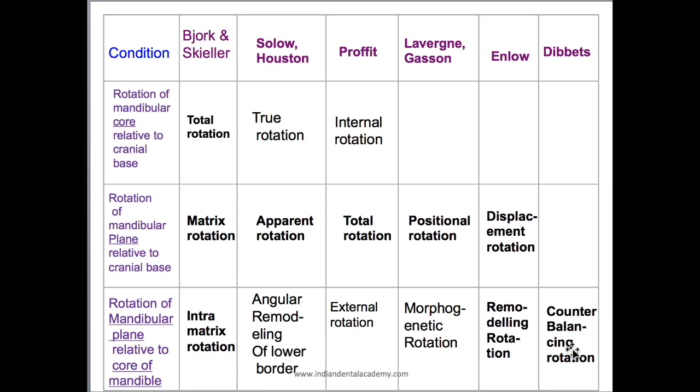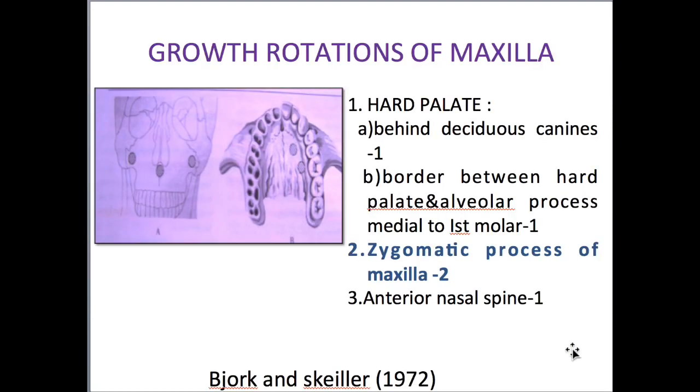Only 1 mark variation will come. But if you really give the content which is all explained here, definitely you will score 15 plus marks for your 20 marks question. So don't worry about this table that you cannot memorize. If you cannot memorize, it's okay. 99 people cannot memorize. Next, we are going to growth rotations of maxilla.